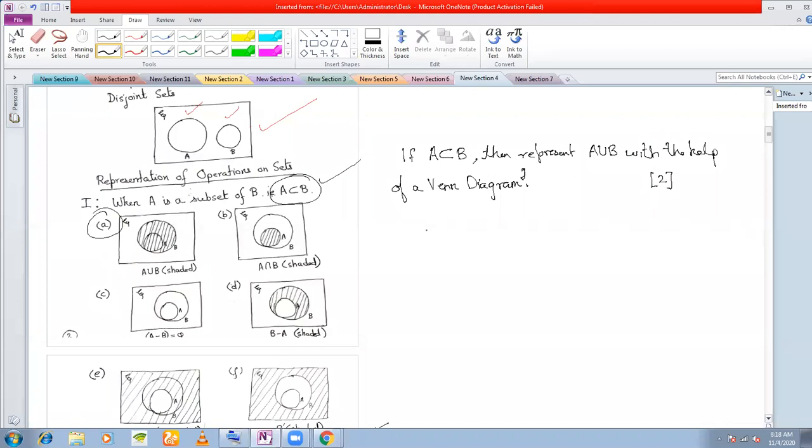Then in this case, what are you going to do? You're first going to draw a rectangle.